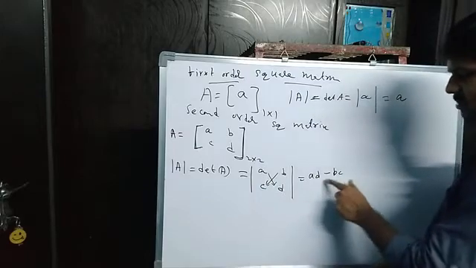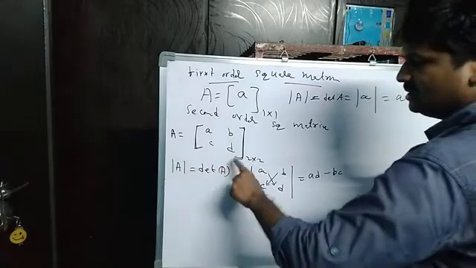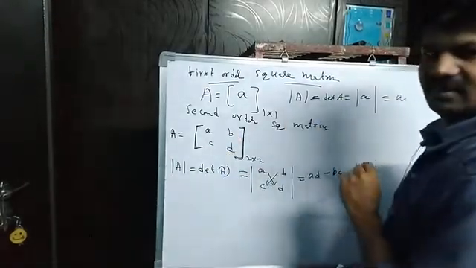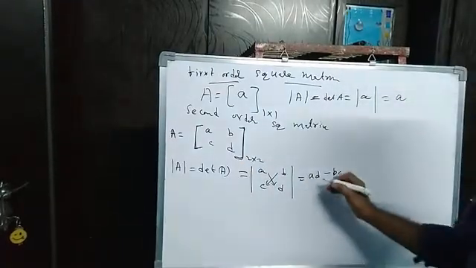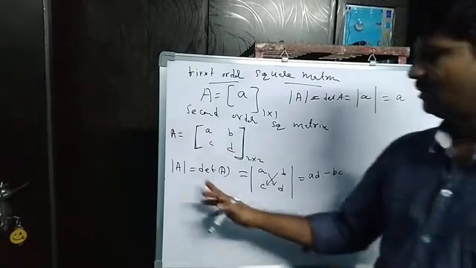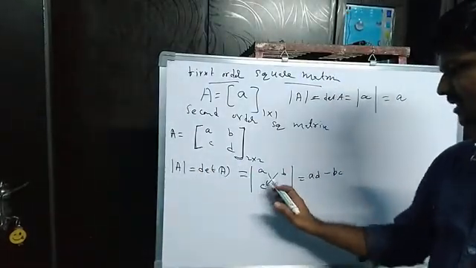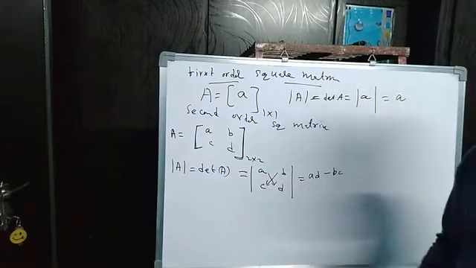Just observe here, AD minus BC is a unique number, and this number is associated to this square matrix. Then this number is called the determinant of this matrix. So just do cross multiplication: AD minus BC.